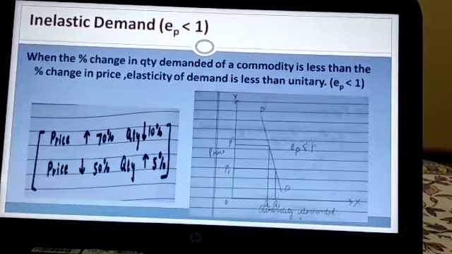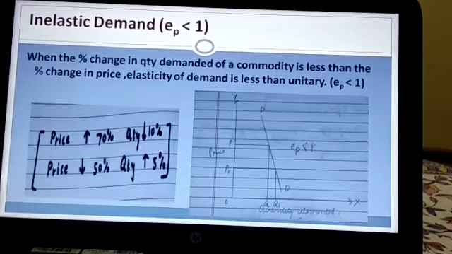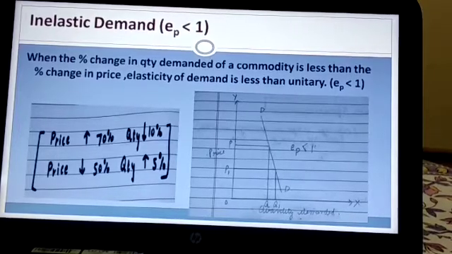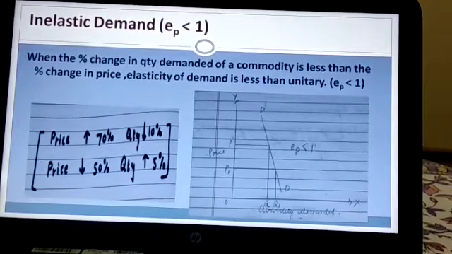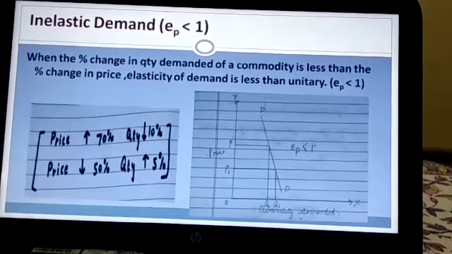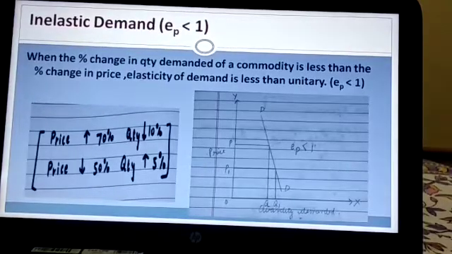Inelastic demand. Any guesses how you will do inelastic demand? Simple concept. When the percentage change in quantity demanded is less than the percentage change in price, EP is less than unitary, or less than 1. What does this mean? It means the price will change hugely, but the quantity will change very little. You can see here the price increased by a huge 70%, but the quantity only falls by 10%.